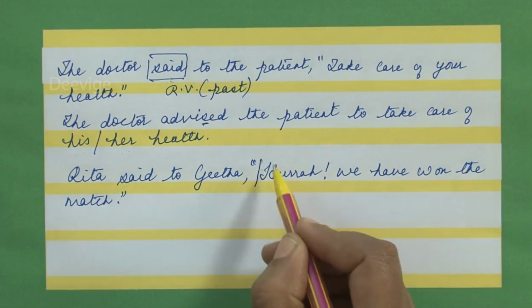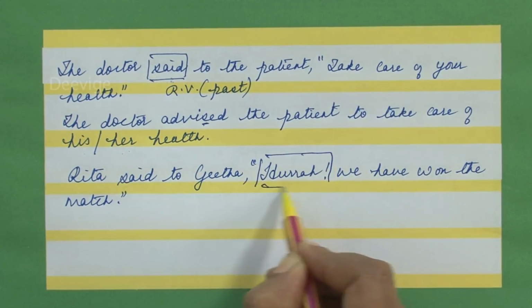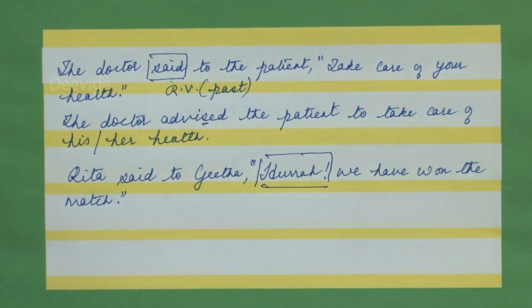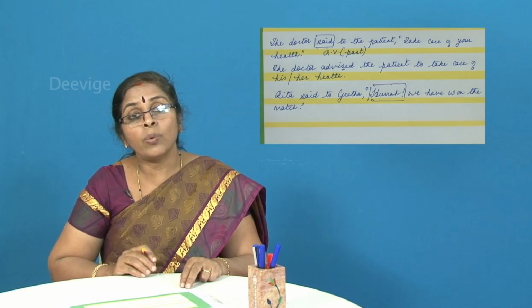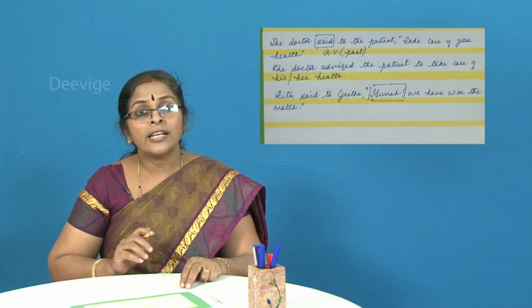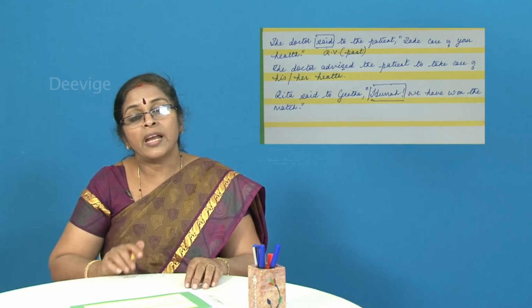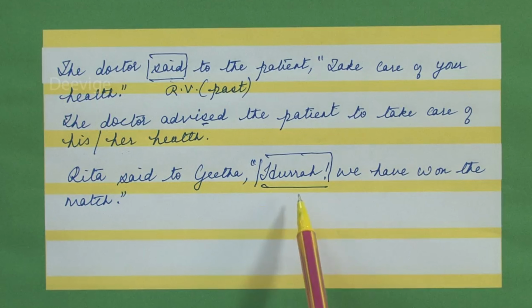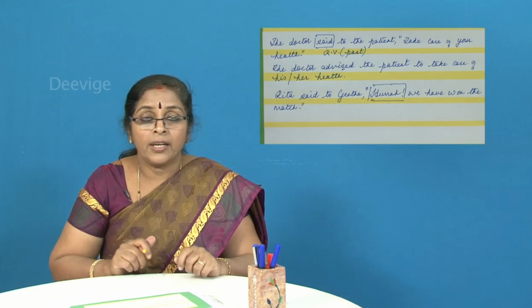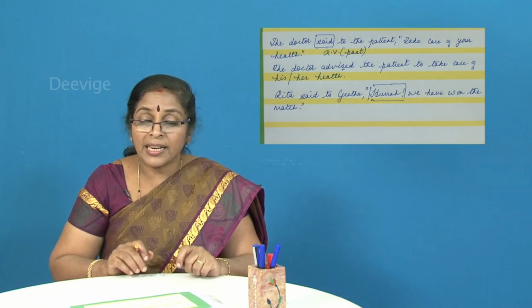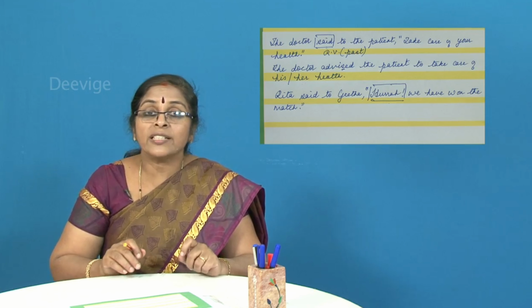Now, look at the word hooray. You have learnt that there are 8 parts of speech. And the very last part of speech that all of you have learnt is interjection. How can you identify whether the given word is an interjection or not? All interjections, children, end with an exclamatory mark. So, hooray ends with an exclamatory mark. Therefore, it is an interjection. Now, what is an interjection? Any sentence that expresses the sudden feelings of the mind.